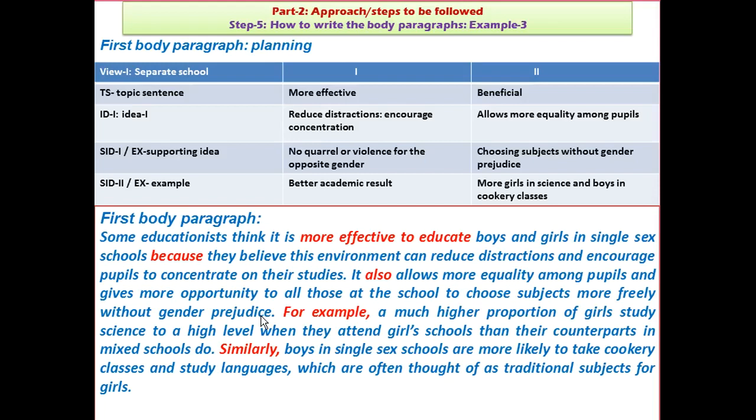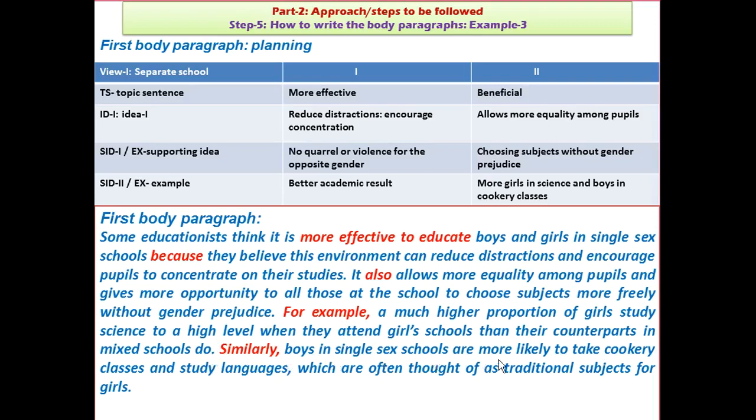So there is no problem like this. And there's an example to end with. A much higher proportion of girls study science to a high level when they attend girls school than their counterpart in mixed school do, right? So again, if there is boys, then less girls take science. This is what the example is showing.